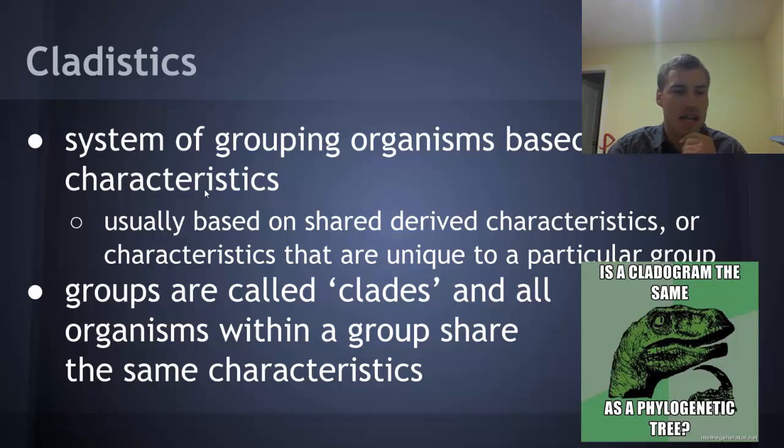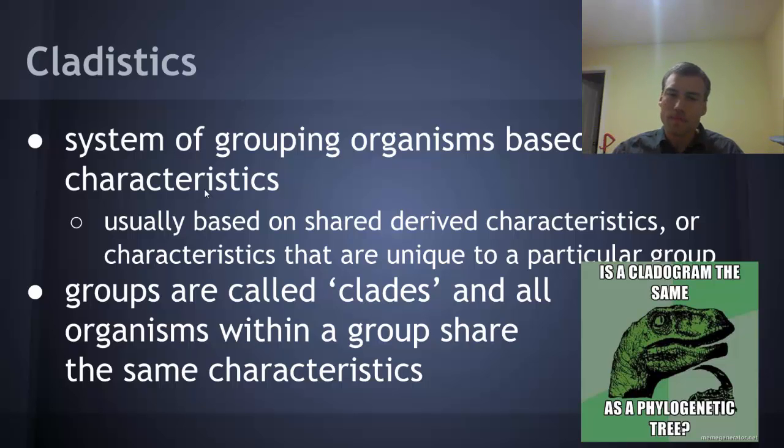Cladistics is a system of grouping organisms based on shared characteristics, and this is one of the ways that we would put together different groups of organisms. Usually we do this based off of shared derived characteristics, or basically characteristics that are unique to a particular group. So things like mammals having fur, or birds having feathers.